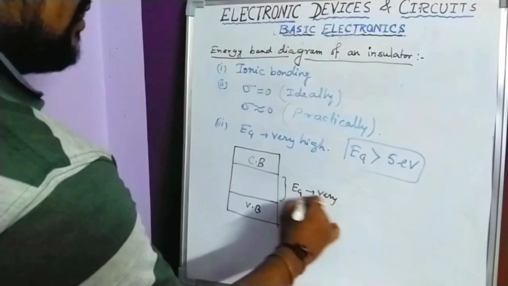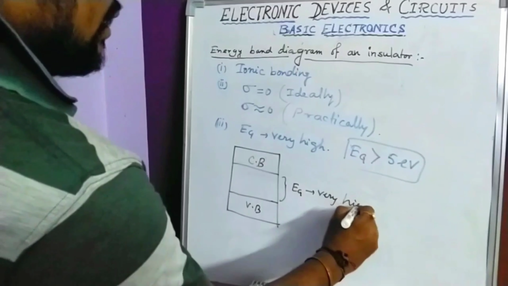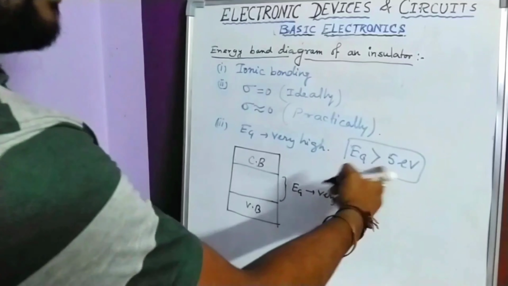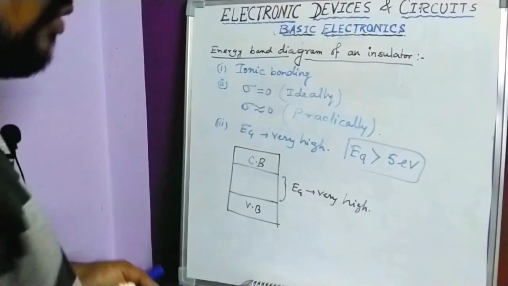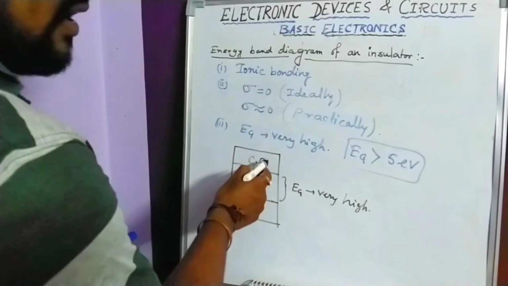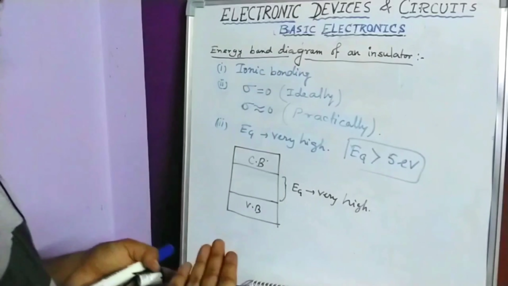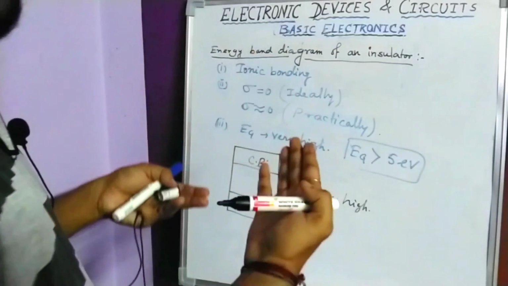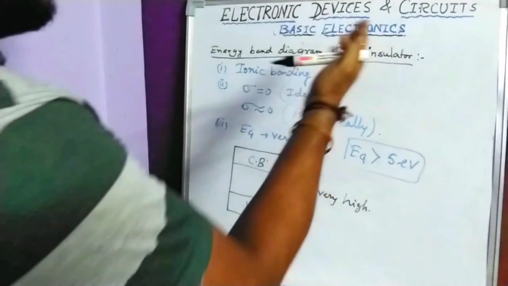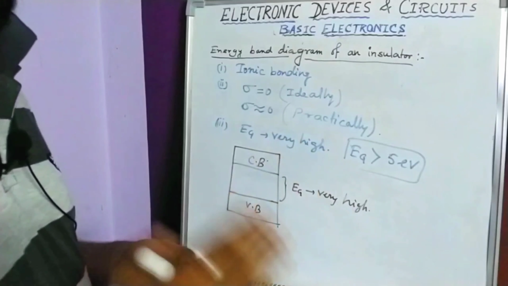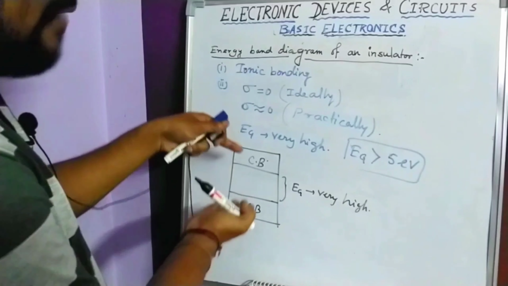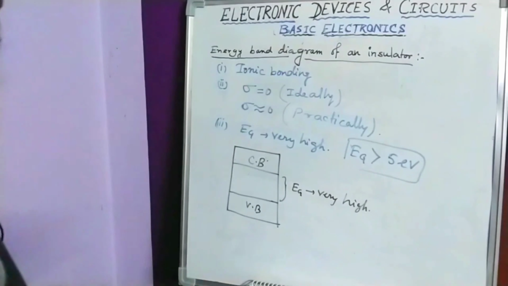This gap EG is very high, almost greater than or equal to 5 electron volt. That's why electrons cannot reach the conduction band and cannot become free. As they do not become free, electrons cannot move through the insulator. That's why an insulator cannot conduct any current, just because this gap is very huge between the conduction band and valence band.